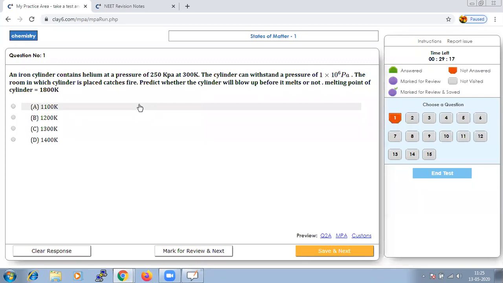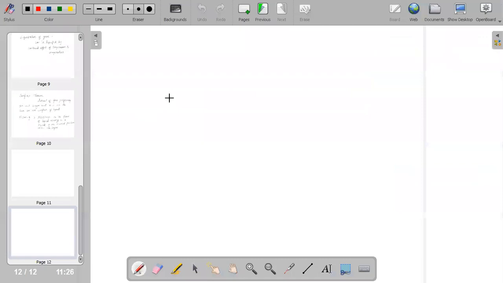The volume of the cylinder is always considered constant. They have given us the pressure and temperature, so when we try to solve it, we can say that the volume is constant.